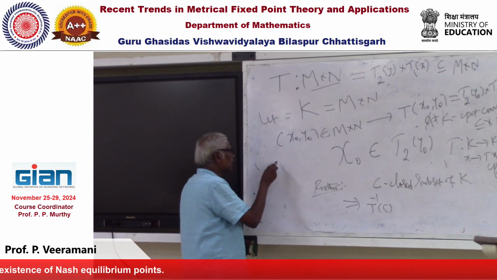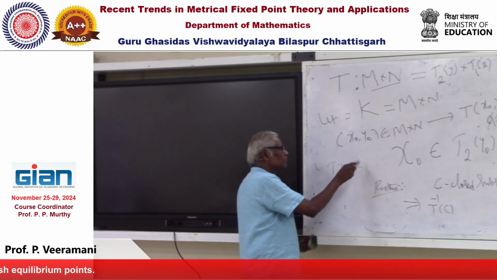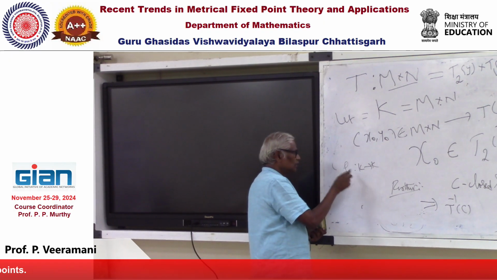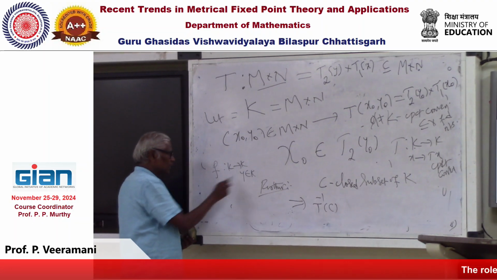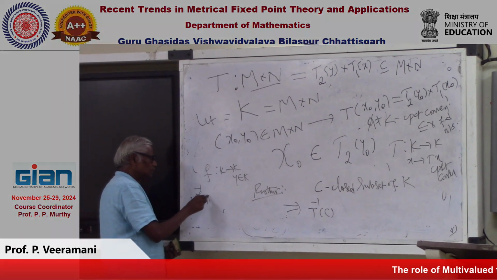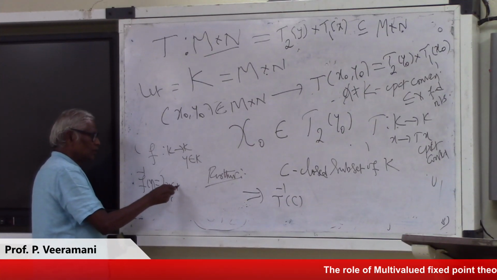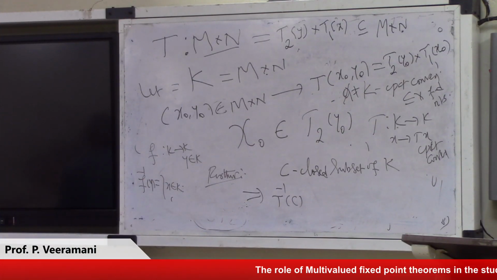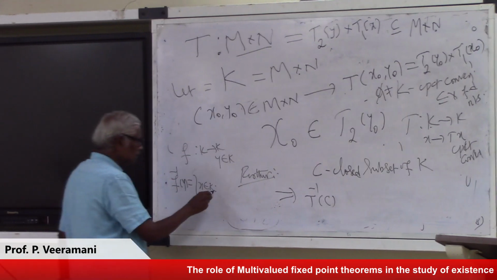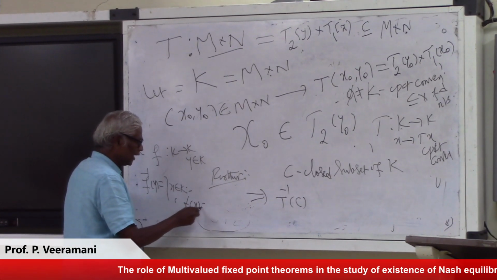Suppose T is a single valued map from K to K, which we call f. For y belonging to K, what is f inverse of y? Those x in K whose image is y, that is, fx equal to y.